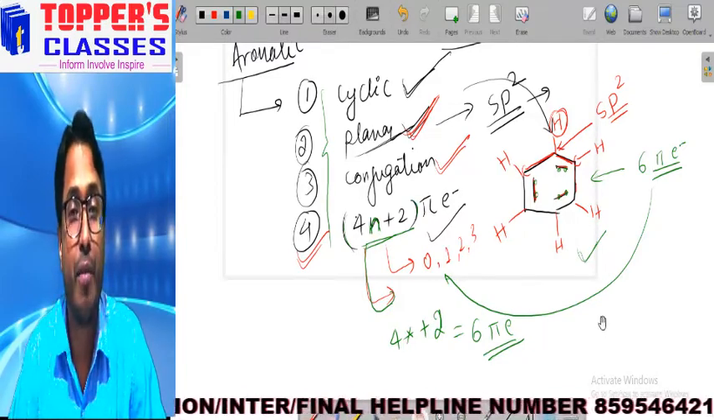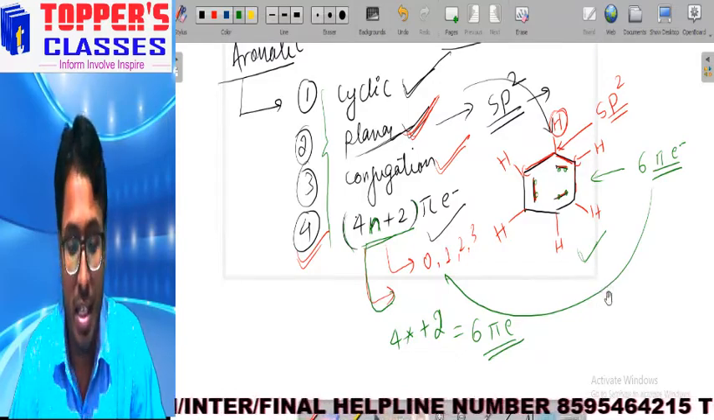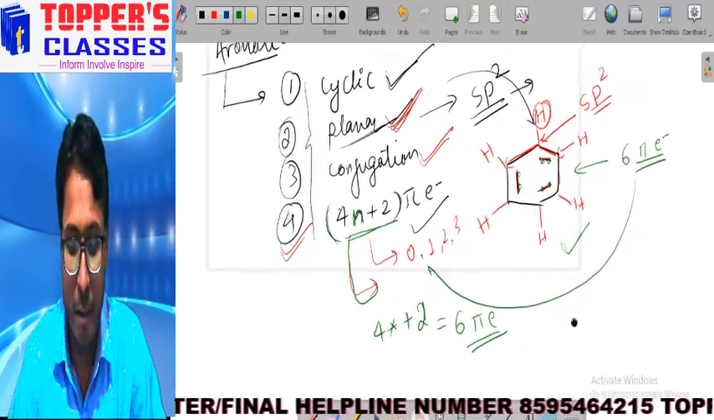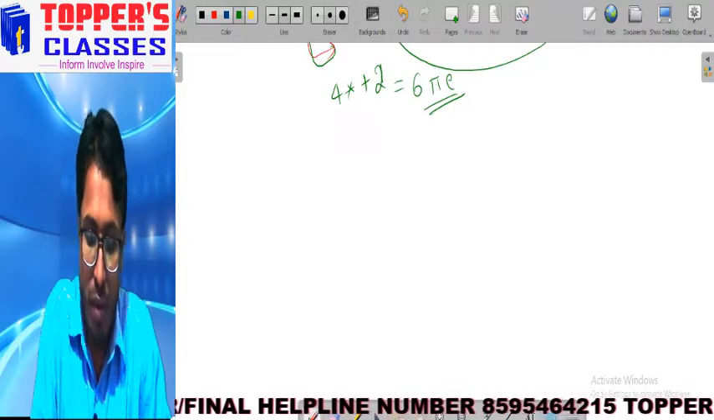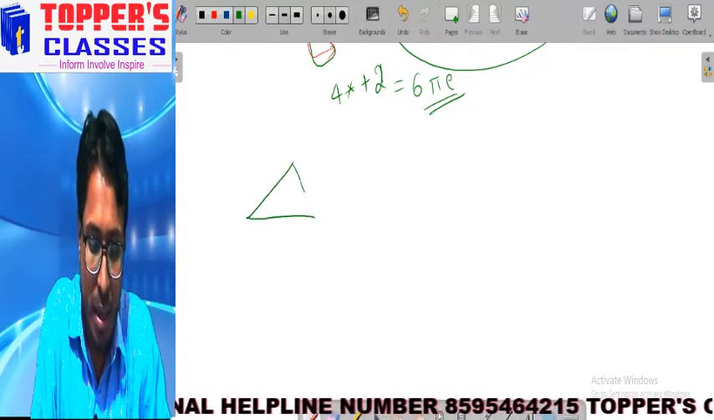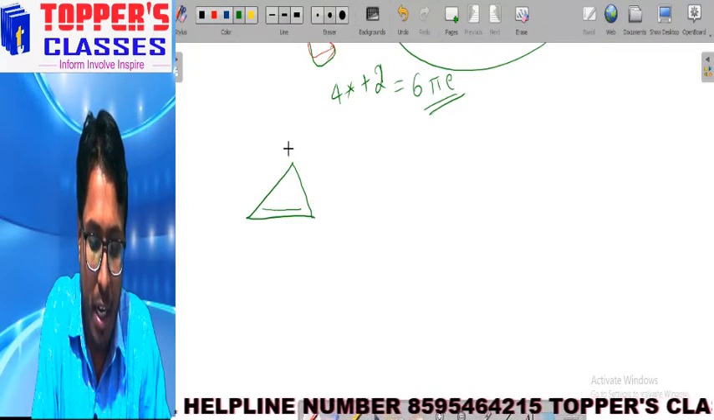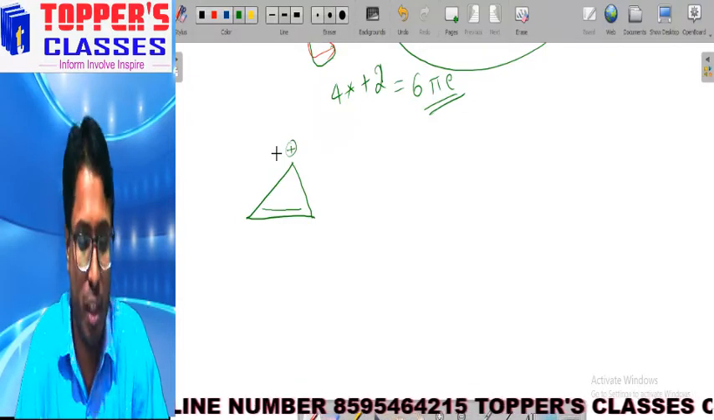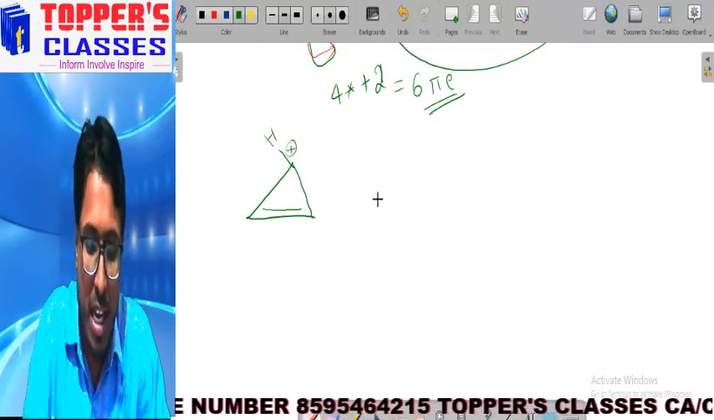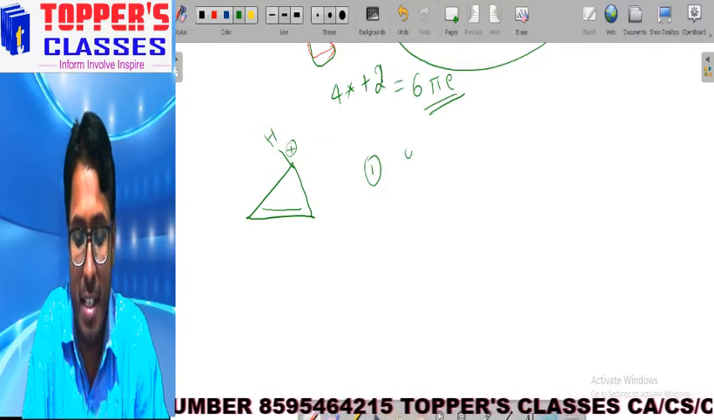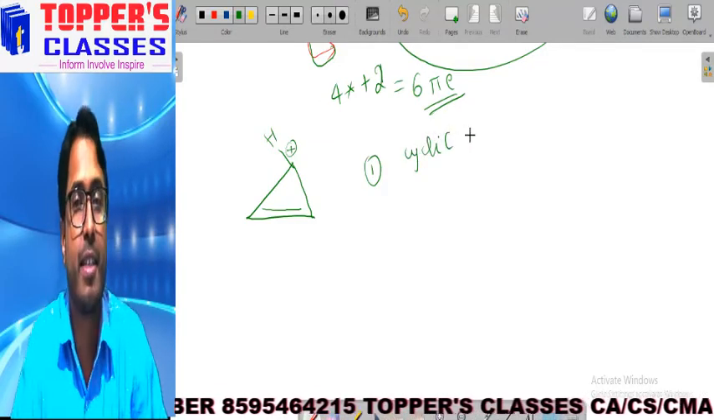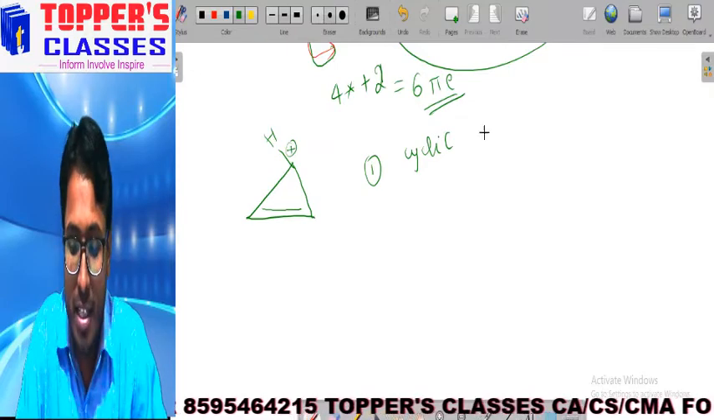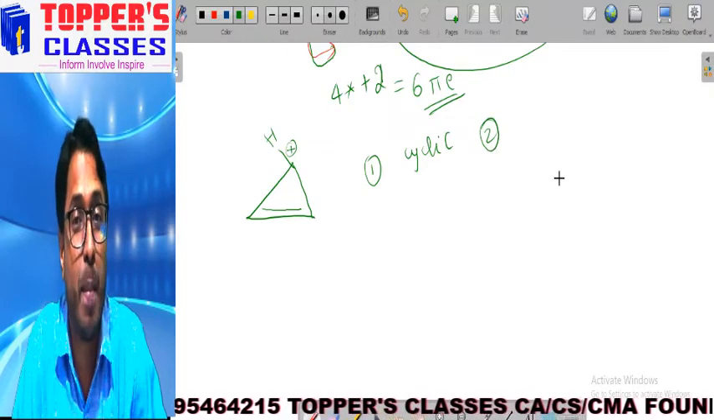Let us take a few more examples and try to understand this concept of aromatic. Let us take this example, cyclopropyl cation. If we look at this molecule, the first condition is that it must be cyclic. Is it cyclic? Yes, it is cyclic. Second is whether this molecule is planar or not.